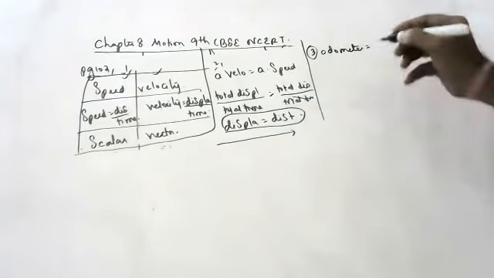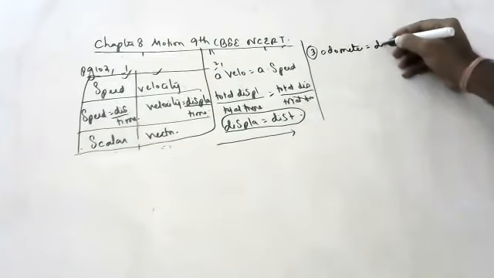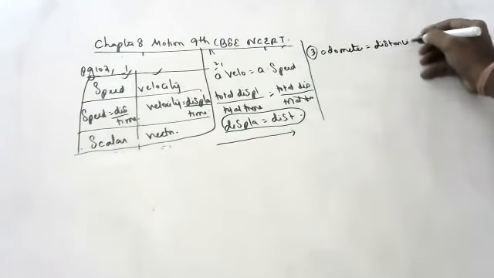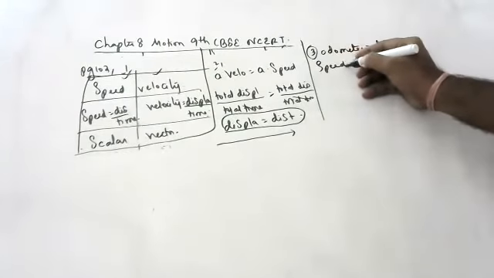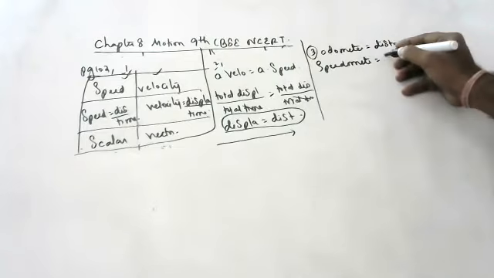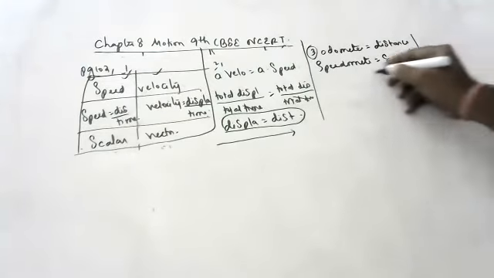Distance traveled. Odometer measures what, children? Distance. Distance traveled. Speedometer measures speed. Okay, children? Speed. Please try to understand, children.